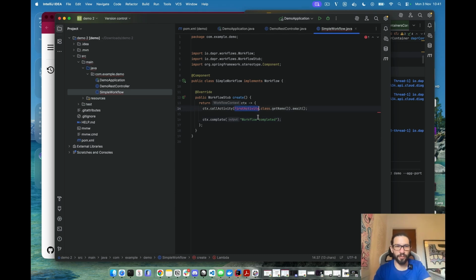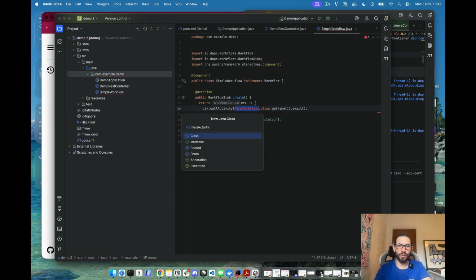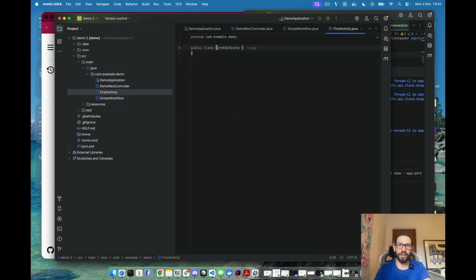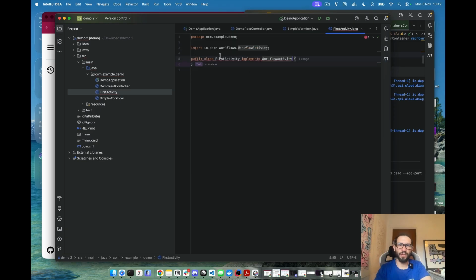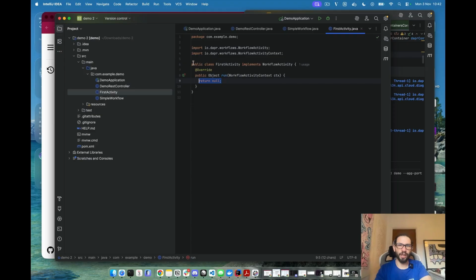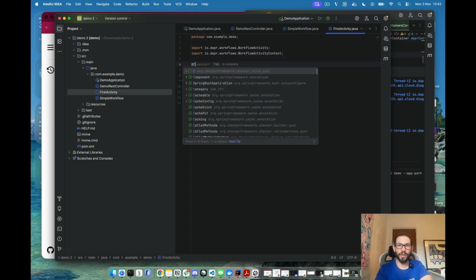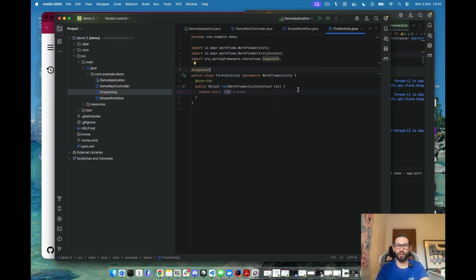And you can see we don't have the first activity, so we need to go and create a new activity. So let's create an activity first, and this is going to implement WorkflowActivity. There you go. And I need to implement the run method, right? That's pretty much what my activity will do. And I need to make sure that I mark this as a component as well, so Spring can use this as a Spring bean.